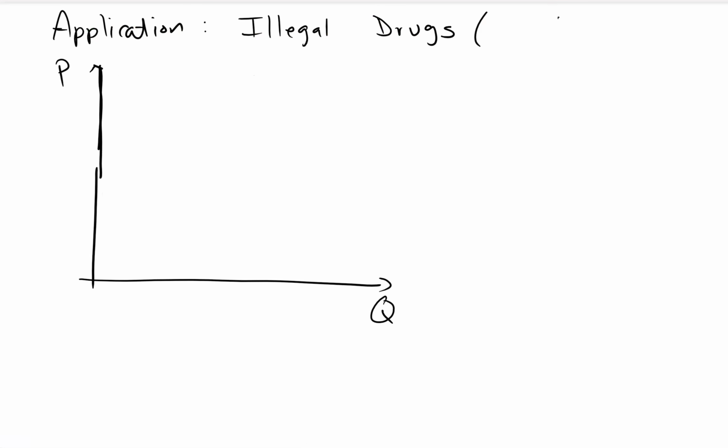Okay, here we're going to look at the application of some kind of illegal drug market. This drug market could be, for example, heroin or the synthetic substitutes for heroin. Okay, so let's make it that. And we're going to use this as an application of how inelastic or elastic demand is. Okay, so, illegal drug market.